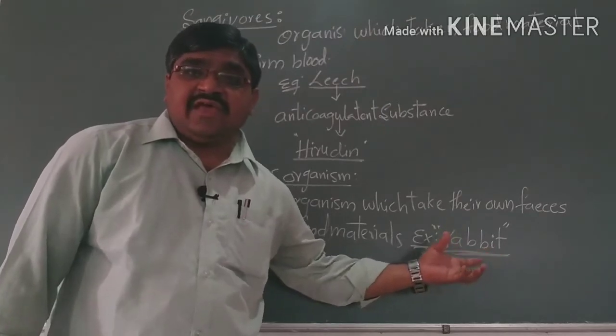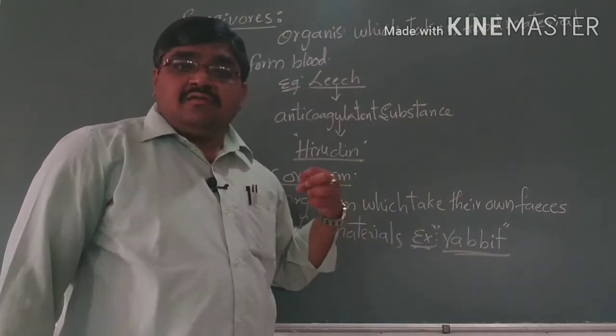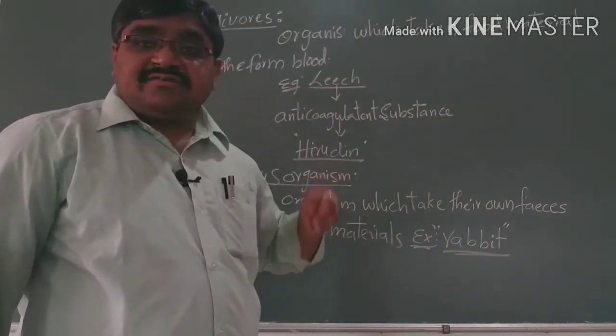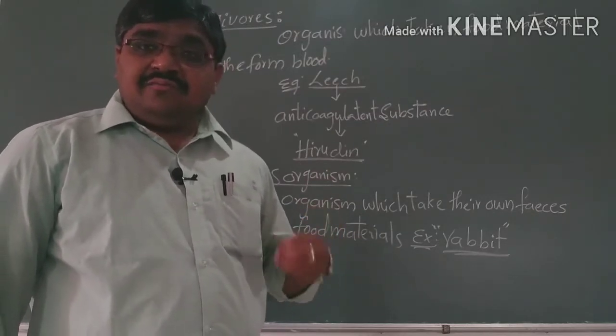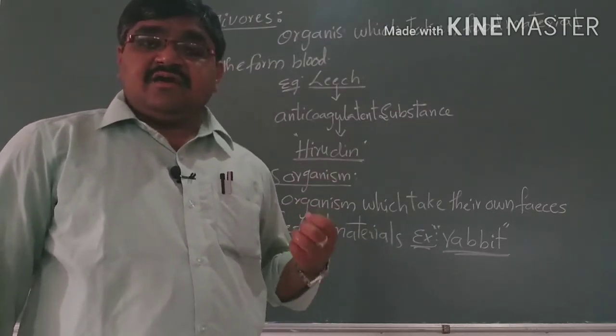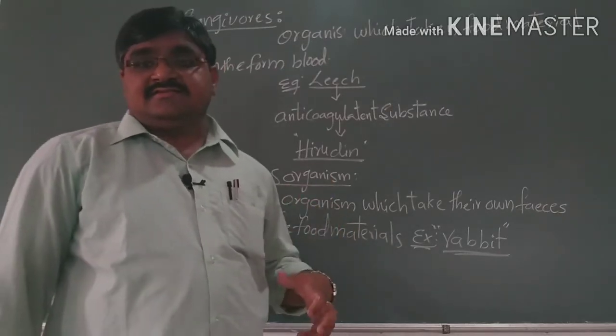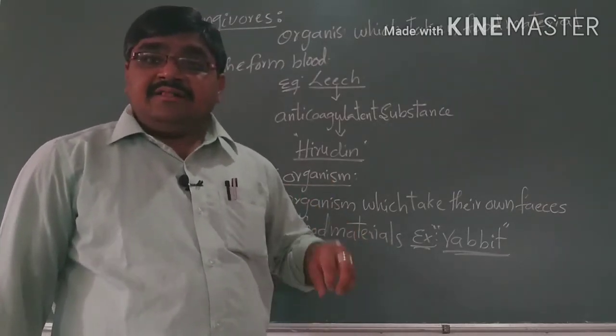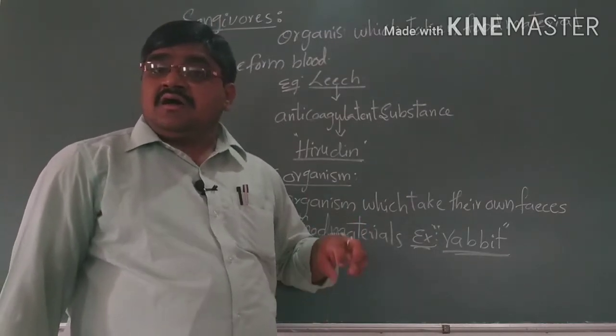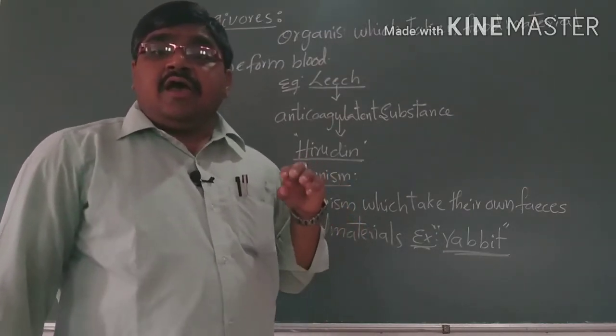So these are the various types of organisms with different modes of nutrition. Here all animals are called heterotrophic organisms.